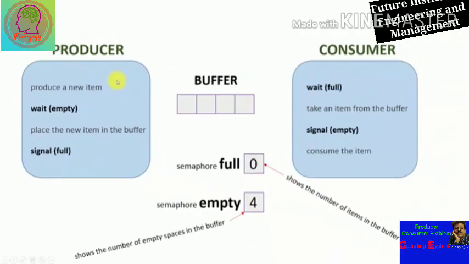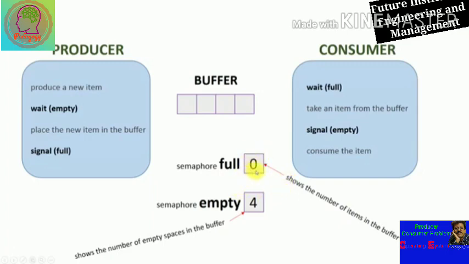Here we have taken two semaphores, full and empty. Full is 0, which indicates the number of items in the buffer, and semaphore empty is 4, which indicates the number of empty spaces in the buffer. So the producer produces a new item and waits on empty, then places the new item in the buffer and signals full.